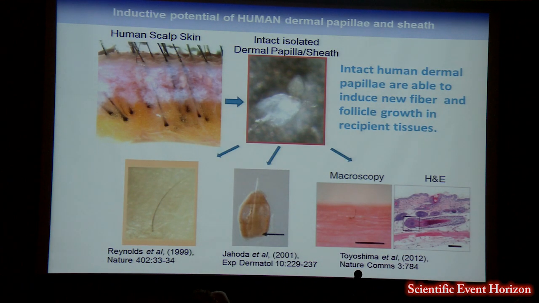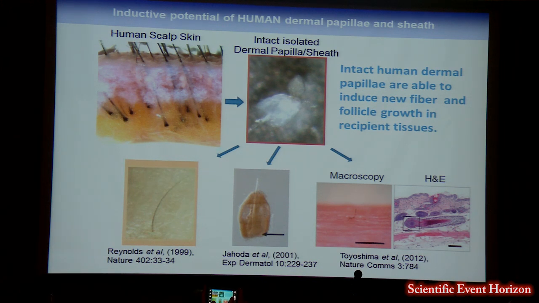For many years now, researchers have been trying to demonstrate that human dermal papilla cells retain the same instructive properties as their rodent counterparts. You can isolate dermal papilla cells, this is the papilla, this is the sheath, from scalp skin biopsies.